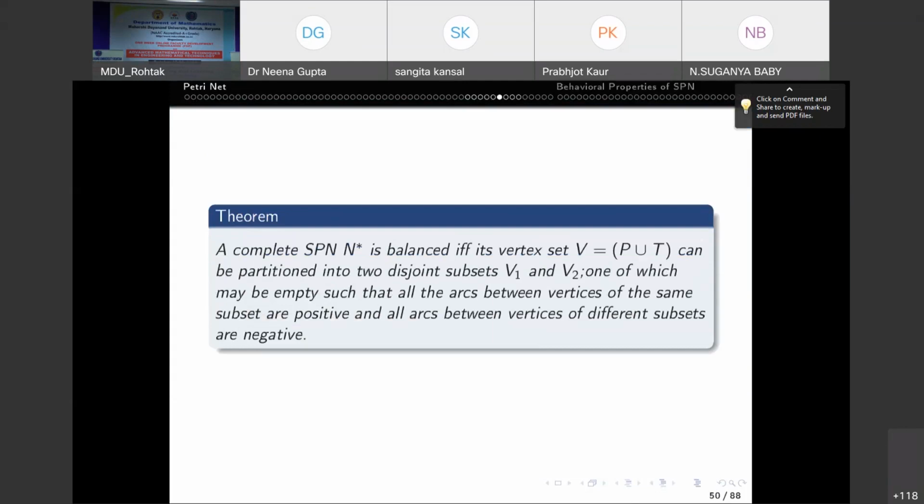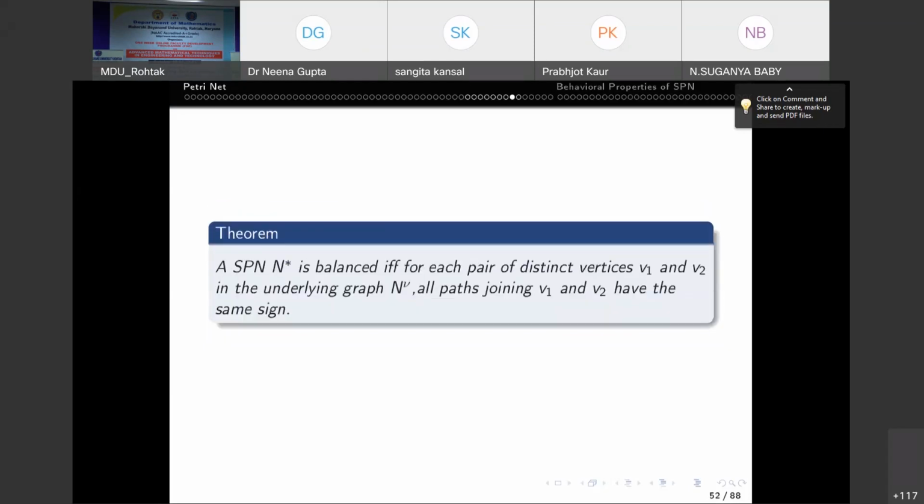And another theorem is this: a complete SPN is balanced if and only if its vertex set can be partitioned into two disjoint subsets V1 and V2, one of which may be empty, such that all the arcs between vertices of the same subset are positive and all arcs between vertices of the different subsets are negative. These are the theorems.